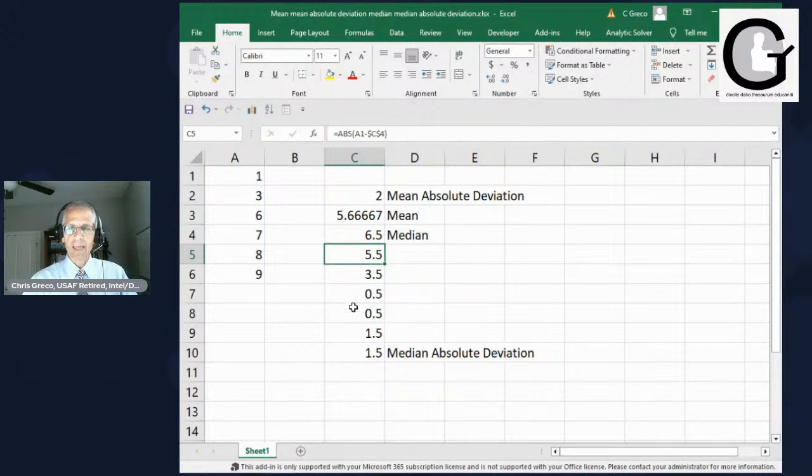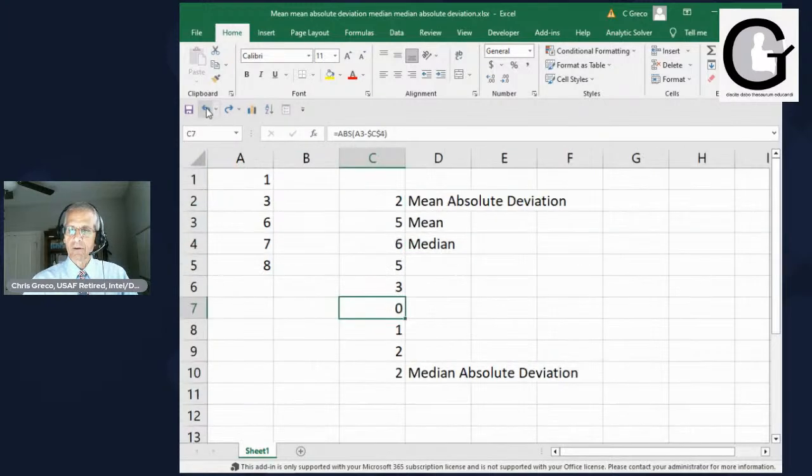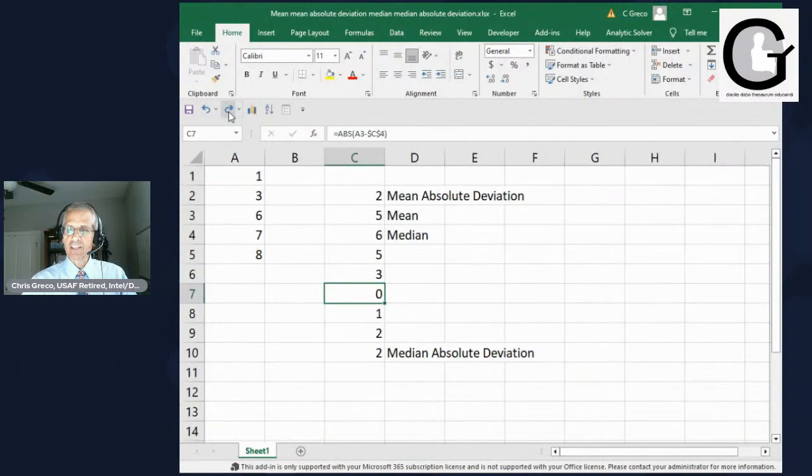It changes the median absolute deviation from what to what? Well, from 2 to 1.5. What did it change the mean absolute deviation from? You'd think it would change it, but it didn't. It literally left it the same at 2.